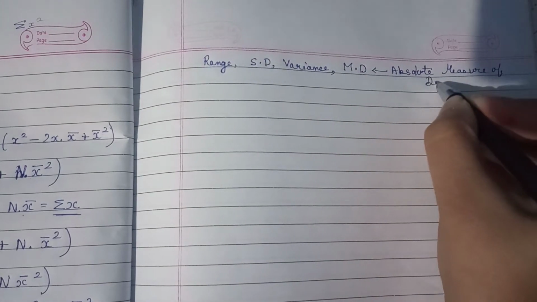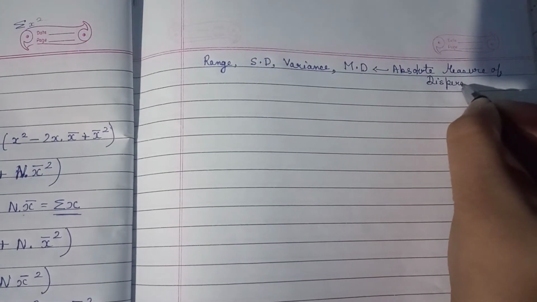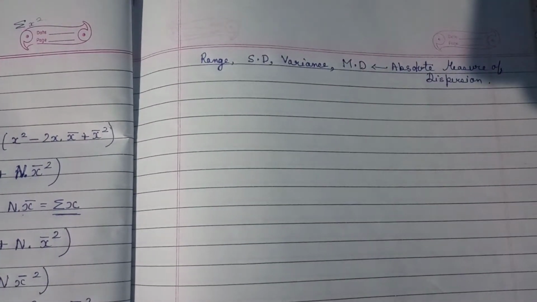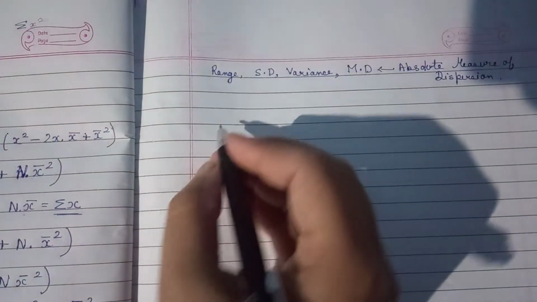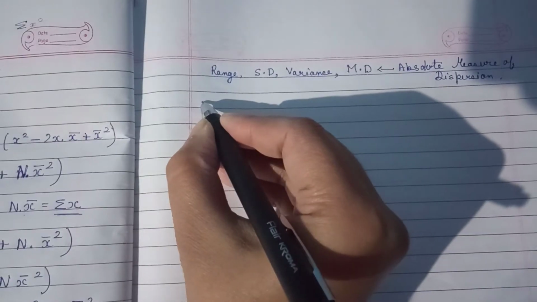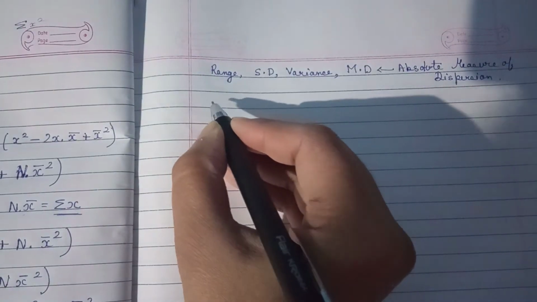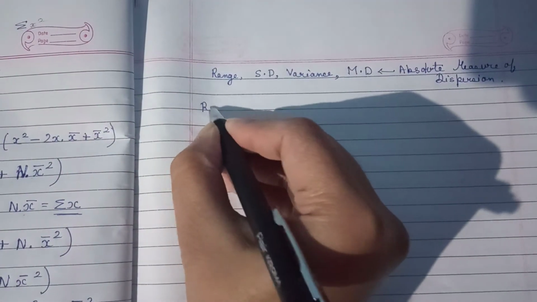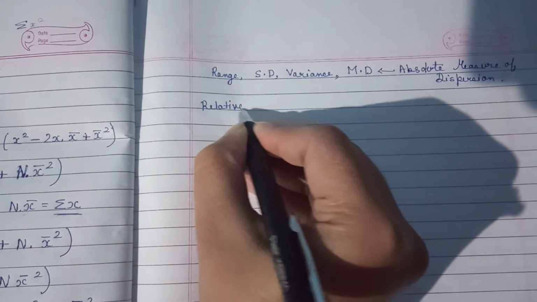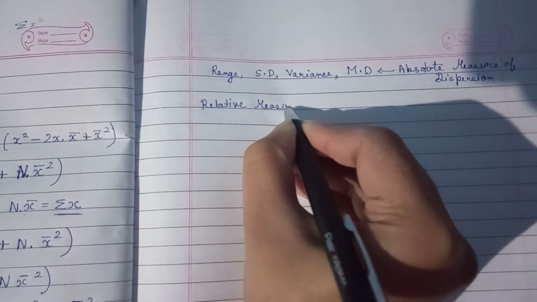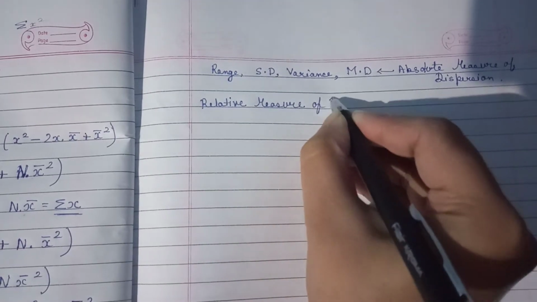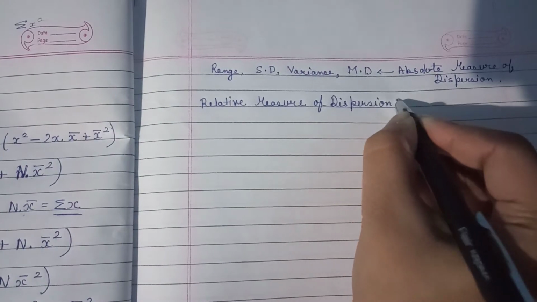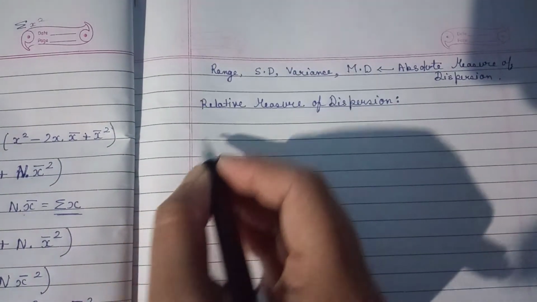Okay, these are known as absolute measures of dispersion. And now there is one more thing through which we are finding dispersion, that is the relative measure of dispersion. So what is this relative measure of dispersion?